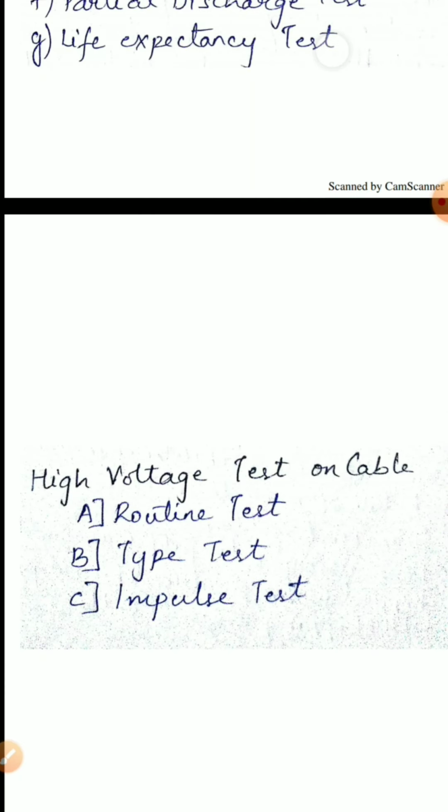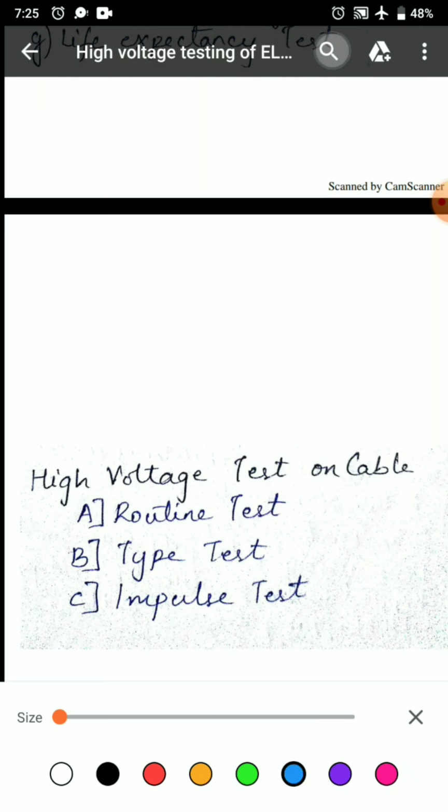High voltage test on a cable is performed in 3 ways: routine test, type test, impulse test. Cables are basically tested to withstand voltages using power frequency AC, DC and impulse voltage. During the time of manufacturing, the entire cable is passed through high voltage test at rated voltage to check continuity of the cable.